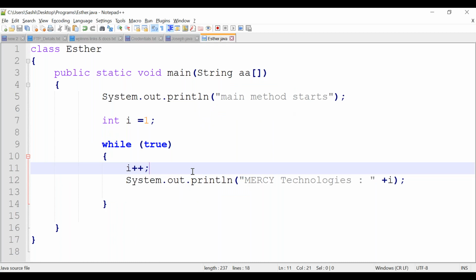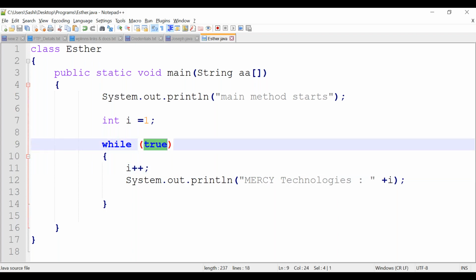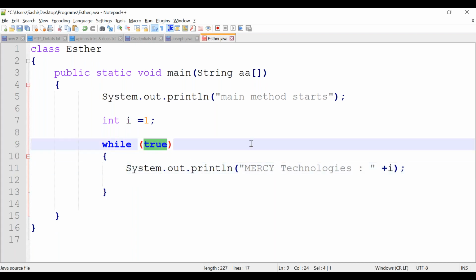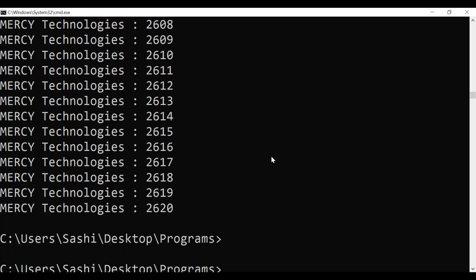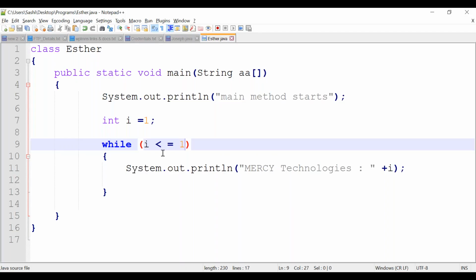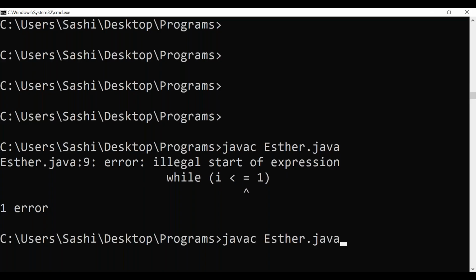Okay. In the same way, we will do one more thing. What you have given here is the i value, right? Suppose you don't increment the i value. If you only give i less than or equal to 1 or something, this condition becomes always true, right? The i value is not incrementing at all. This also is again an infinite while loop. Correct? It is an infinite while loop.